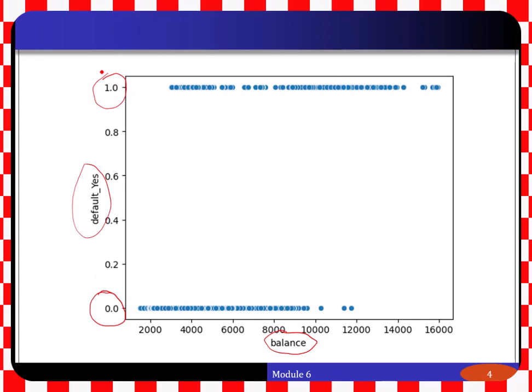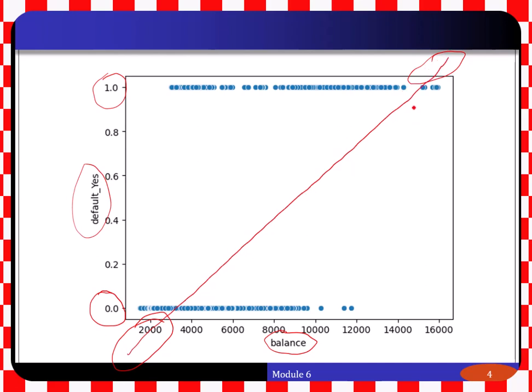So imagine you fit a linear regression here, which is going to be something like this. If you fit a linear regression, the predicted y values go beyond 1 and below 0, which is impossible. In reality, there are no y values higher than 1 or lower than 0. So we have to have a model whose values are between 0 and 1. And that's the idea of logistic regression.